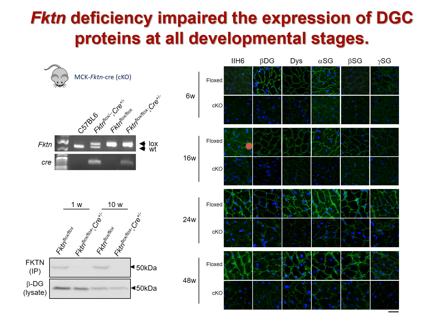To elucidate the molecular mechanism of Fukuyama-type muscular dystrophy-associated cardiomyopathy, we analyzed the cardiac phenotype in fukutin-deficient mice. We cannot detect FKTN protein in CKO hearts. Right panels show the glycosylation level of alpha-DG and expression of DGC proteins in control and CKO hearts.